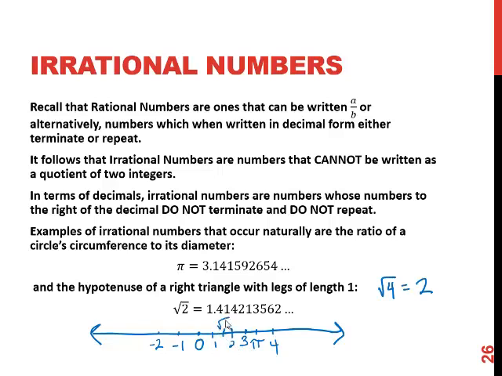The square root of 2 is a real number because we know it's bigger than 1, smaller than 2. Basically, the real numbers are going to include everything except infinity and negative infinity, because those are ideas. Those aren't numbers we can actually reach. And the square root of a negative number. Those are the only things that are not real numbers, and so any other number you see will be a real number.